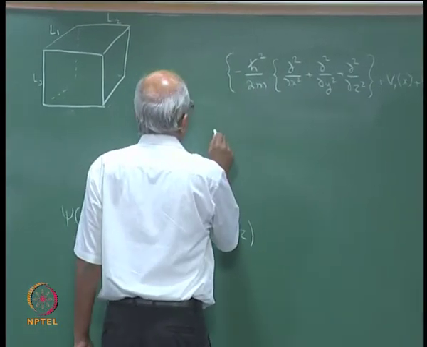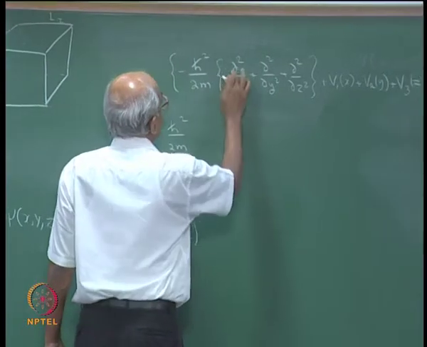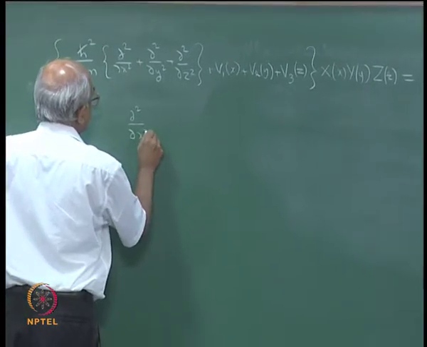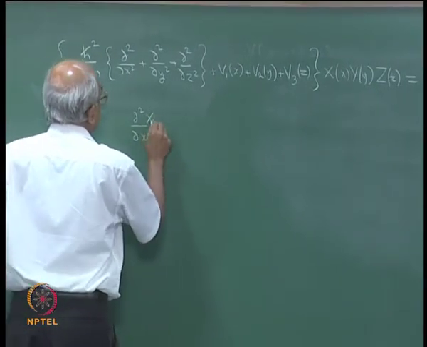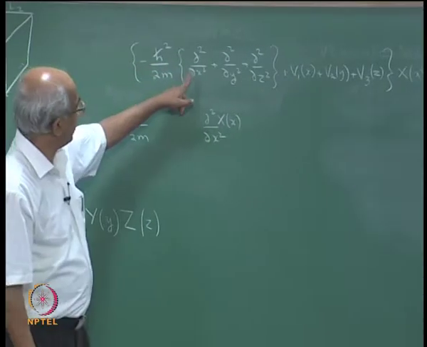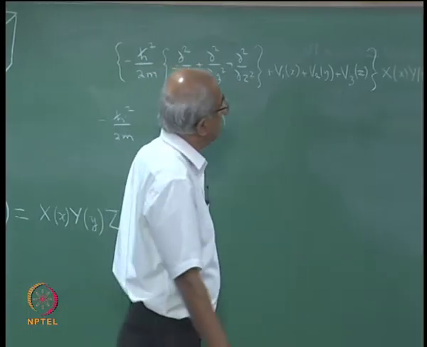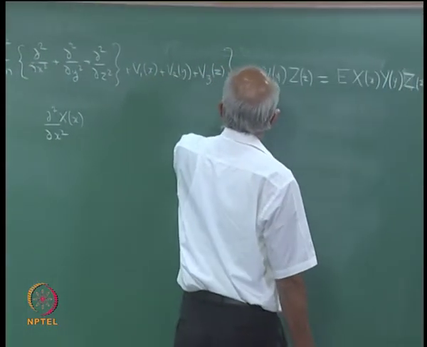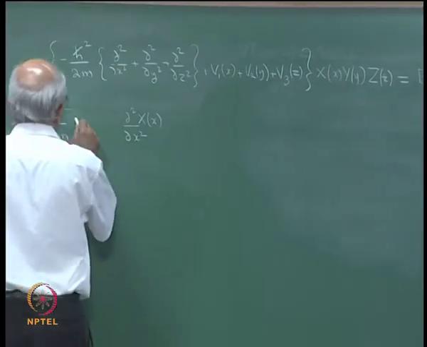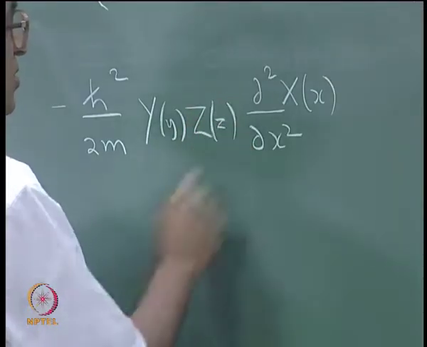So let us rewrite this equation. You are going to get minus h cross square by 2m, dou square upon dou x square operating upon capital X of x. Just writing the term arising from here, it will be that, and then of course you have capital Y and capital Z, but they are unaffected. So I will put them here, capital Y of y, capital Z of z.